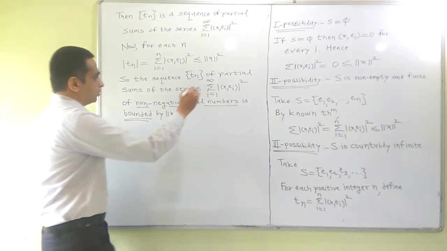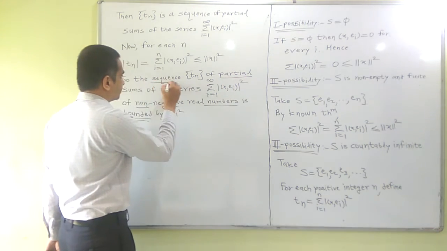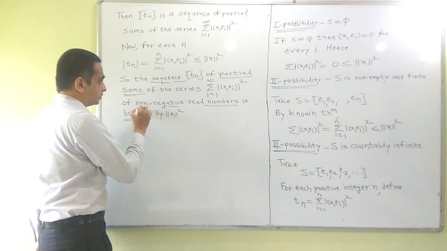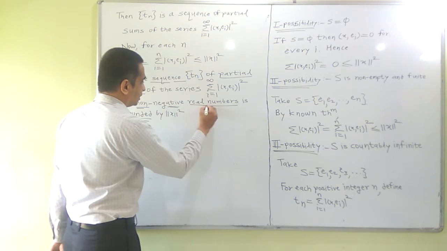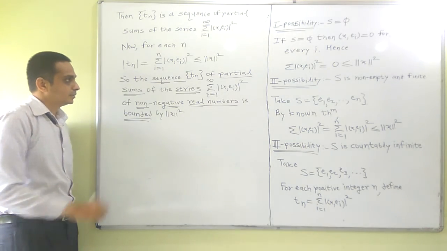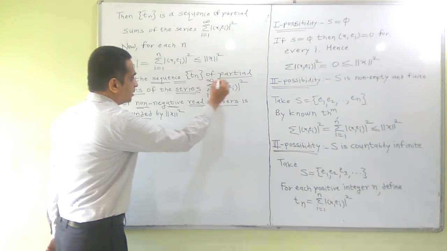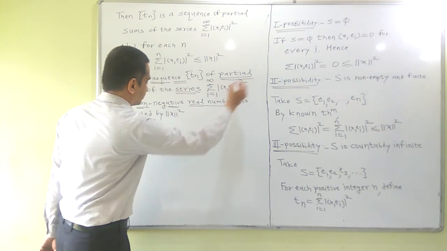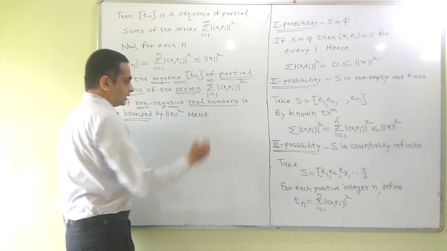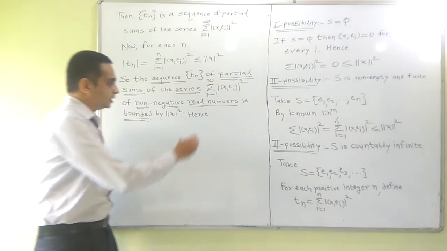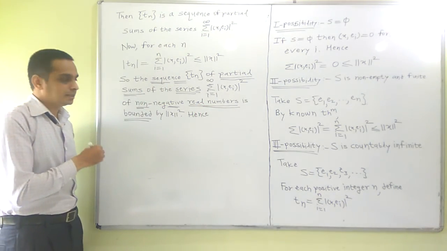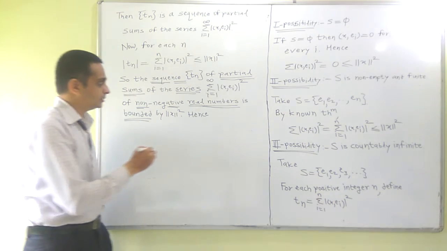A series of non-negative real numbers is convergent if and only if its sequence of partial sums is bounded.